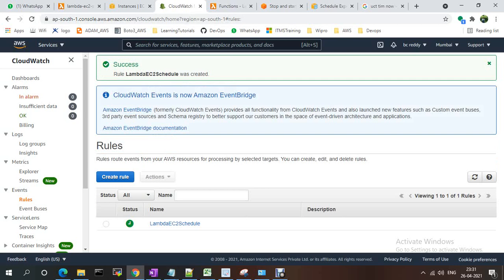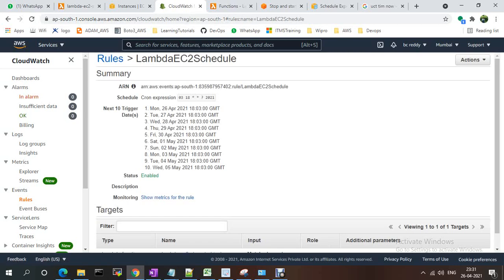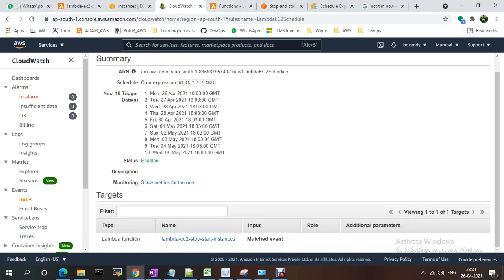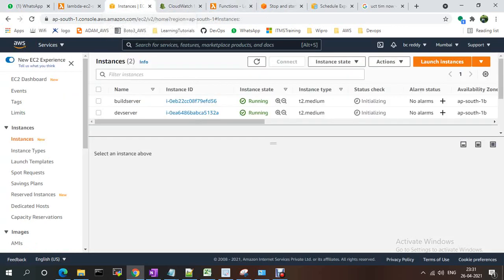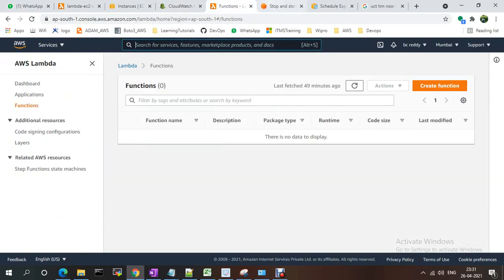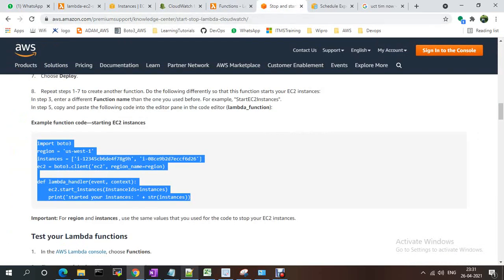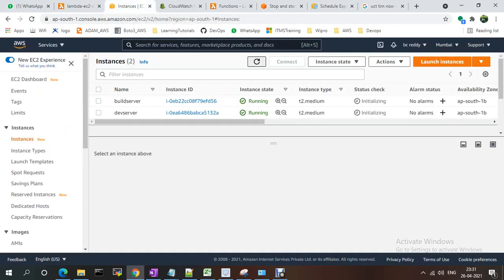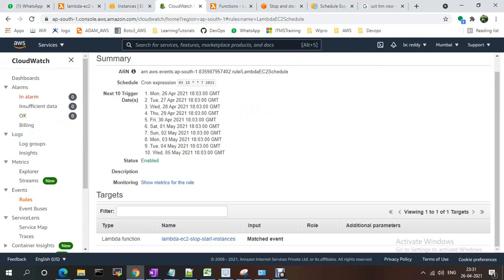Okay, now my rule is created, so it should be done. Currently the instance is running, right? My Lambda function should run. I just need to stop the instances first, so it should run my Lambda functions.